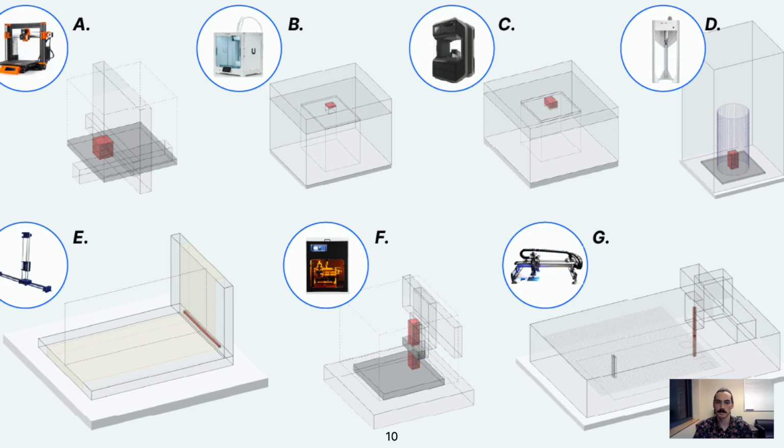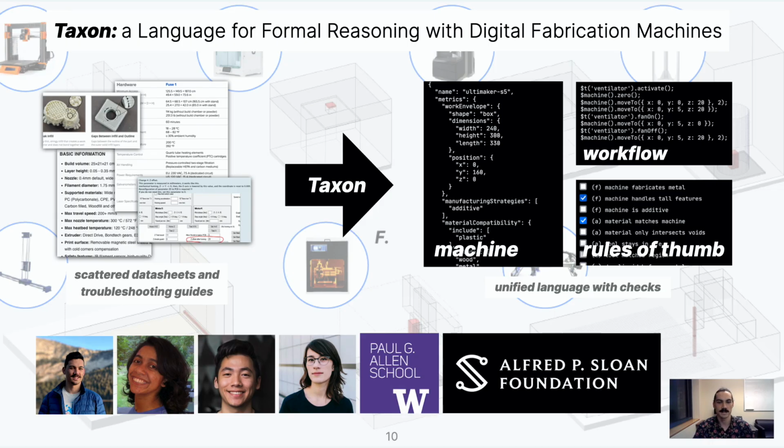So filtering 3D printers is just one simple example, but Taxon provides an infrastructure for representing all sorts of different machines and their rules of thumb. To learn more, please see our paper where we investigate several challenges in representing various experimental machines and workflows. Taxon applies the safety and extensibility of programming to hands-on making, and our next step is to move Taxon beyond simulation into physical settings. In the meantime, I'd like to thank my collaborators as well as the Alfred Sloan Foundation for generously funding this work.